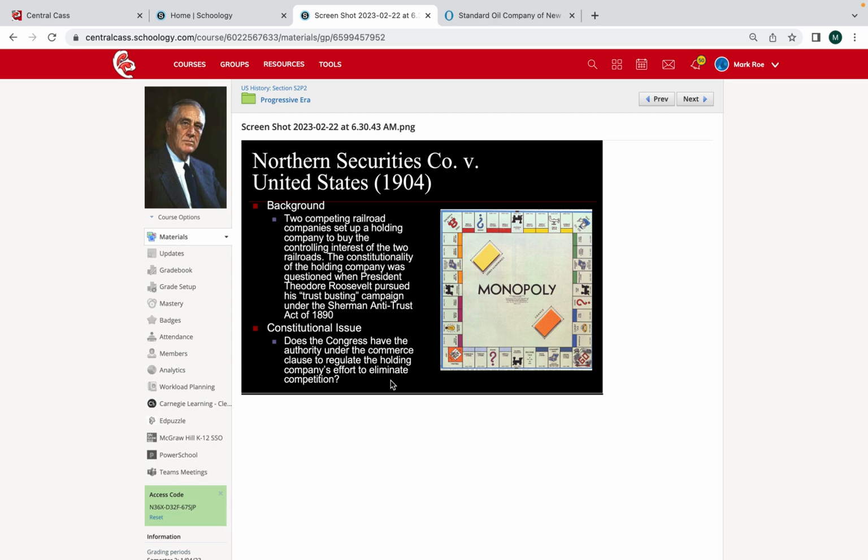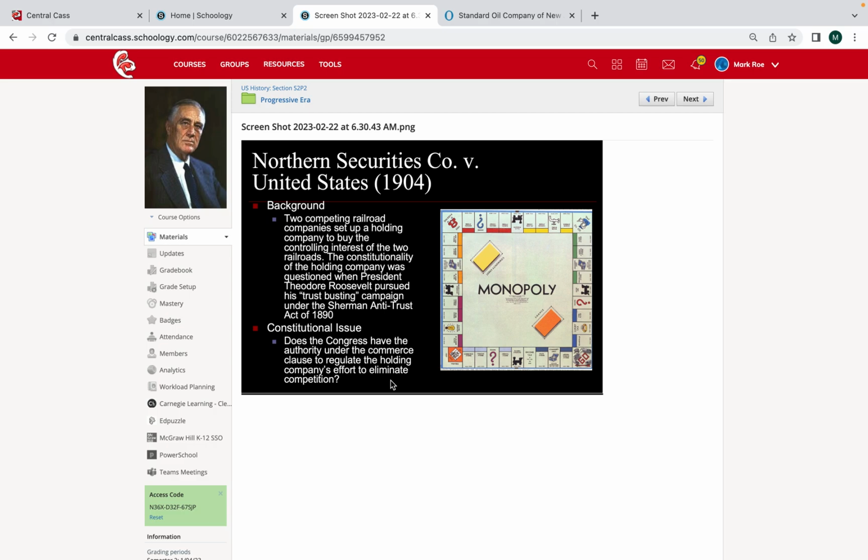And so the question that the Supreme Court ultimately has to answer is, was there authority by Congress under this Sherman Antitrust Act to regulate the competition and such associated with the freight costs and such? Because again, the Northern Securities Company, they didn't have any competition. They own the 2 rail lines running in the Pacific Northwest.